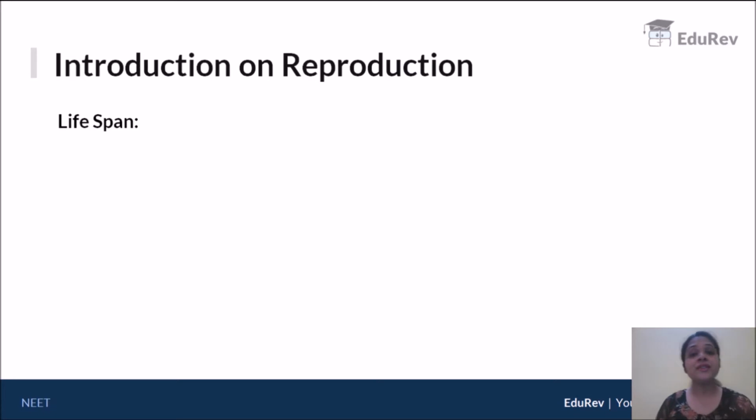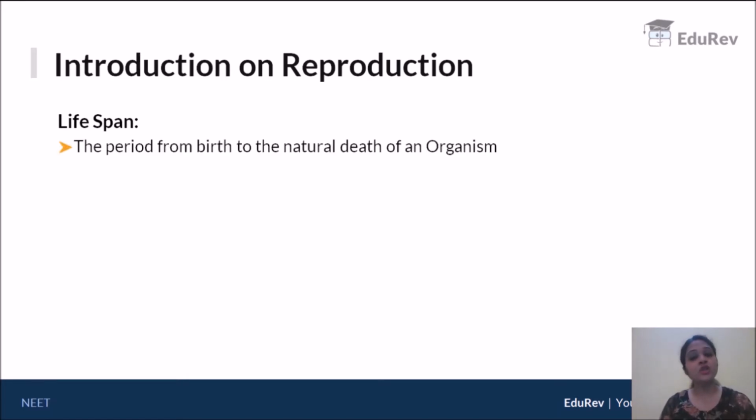Now, the first thing in reproduction that we need to understand is what is the lifespan of an individual. So suppose you are asked, what is your lifespan? Obviously, the lifespan of an individual refers to the time period from when you are born to the time period when you die. Naturally, when we refer to death, we are referring to natural death rather than accidental death. So lifespan is defined as the period from birth to natural death of the organism.